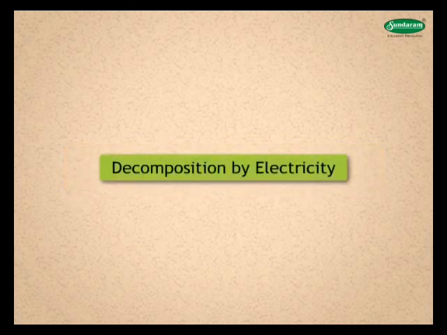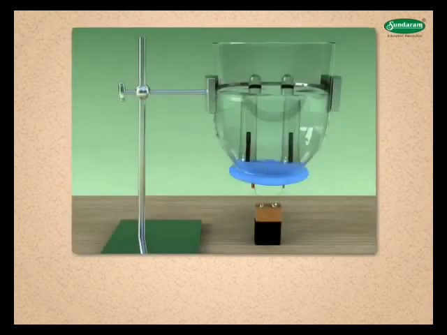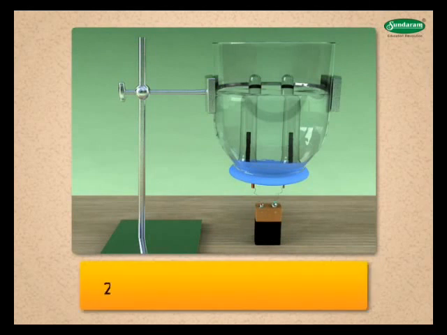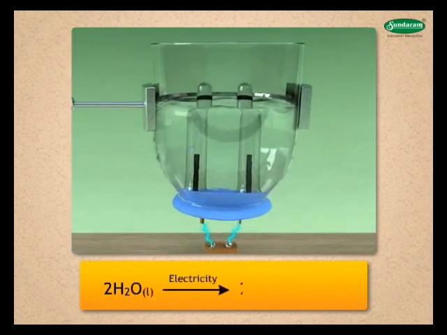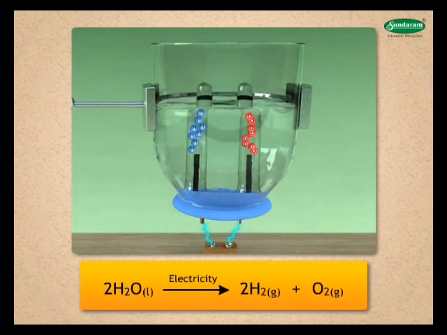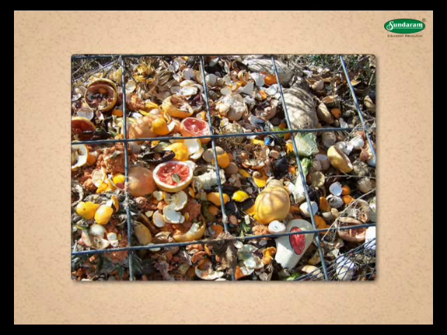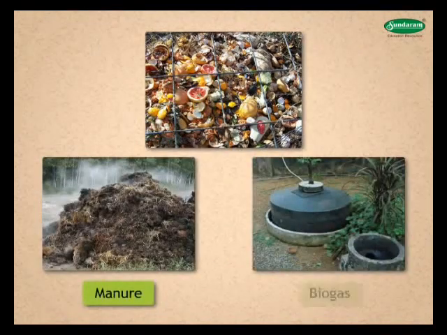Let us see how decomposition is carried out by electricity. Will it be possible for you to decompose water by heat or light energy? If you pass current from a 6-volt battery, is decomposition of water possible? When current is passed through acidified water, it decomposes to give hydrogen gas and oxygen gas. We come across various decomposition reactions around you in nature. The organic wastes are decomposed to manure and biogas, which is used as fuel.